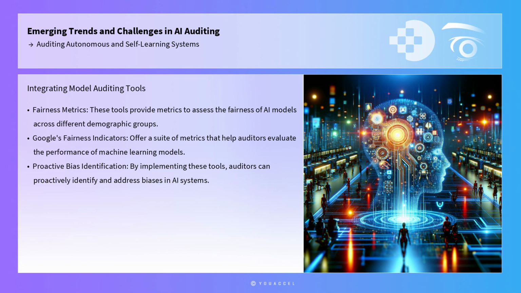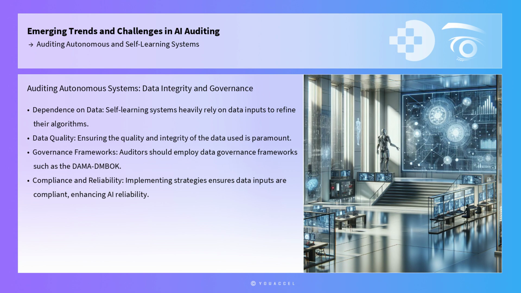In addition to XAI, model auditing tools such as fairness indicators can be integrated into the auditing process. These tools provide metrics to assess the fairness of AI models across different demographic groups. For example, Google's fairness indicators offer a suite of metrics that help auditors evaluate the performance of machine learning models, ensuring they do not disproportionately disadvantage any particular group. By implementing these tools, auditors can proactively identify and address biases in AI systems, aligning them with ethical standards and regulatory requirements.